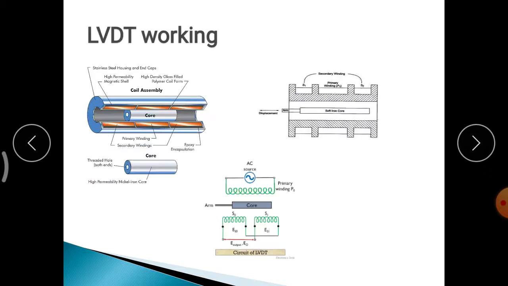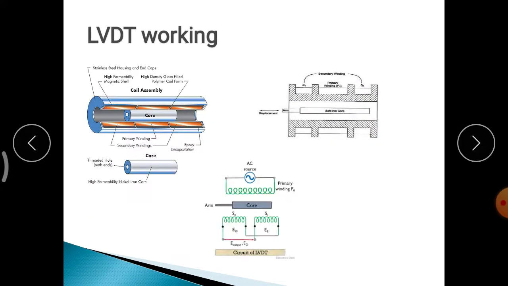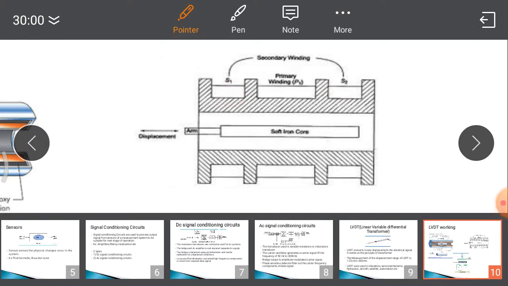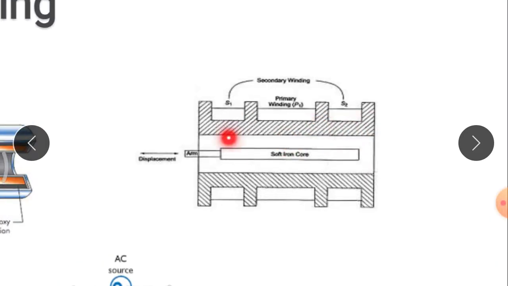Next, how does it work? Here it is cylindrical in format, and this is your core. It consists of one primary winding and two secondary windings, and one soft iron core. For that, one arm is attached. Whatever displacement you are going to measure is connected to this arm.